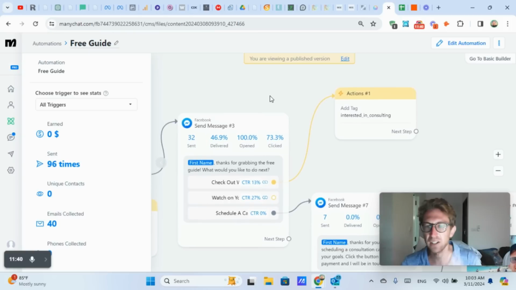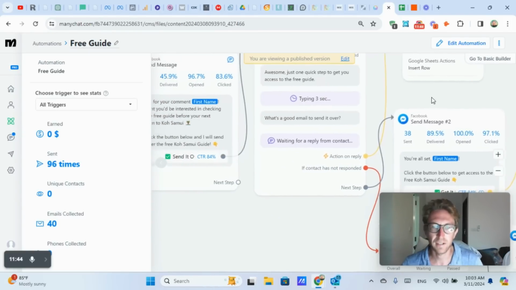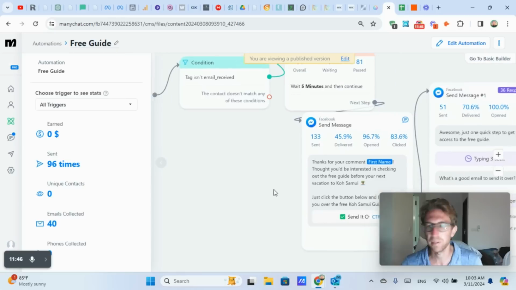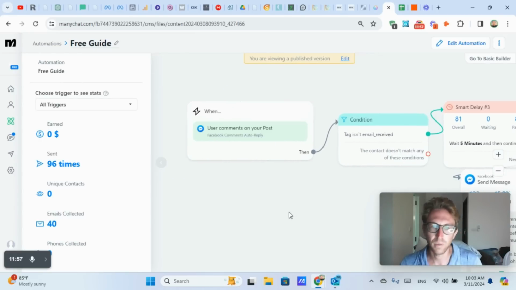I only need 3 clients for that coaching program to hit 10K per month. And I don't see any reason why that's not possible, especially since this is all fully automated. I'm getting tons of comments every single day on my Facebook page. Again, it's reaching like 2 to 4 million people a month. So assuming that I don't get banned from Facebook, which, fingers crossed, hopefully doesn't happen, I don't see why it would, then this can be very, very effective.